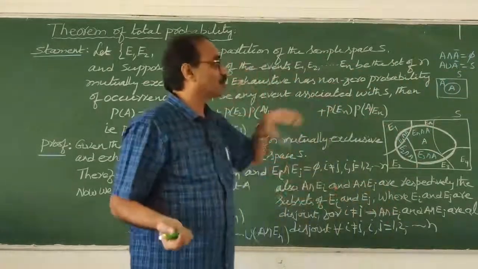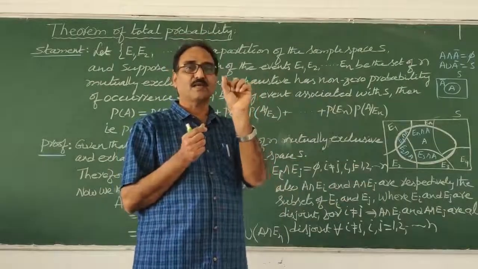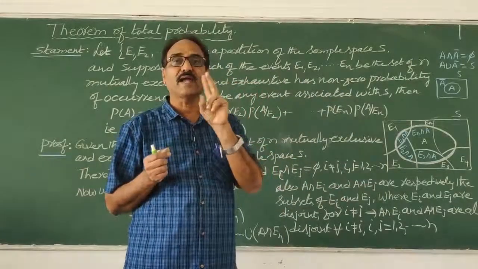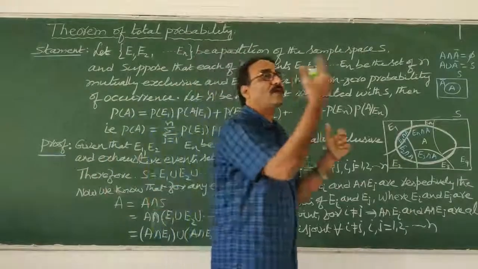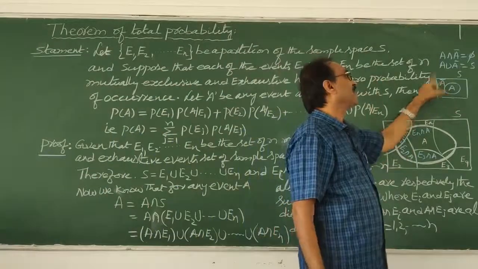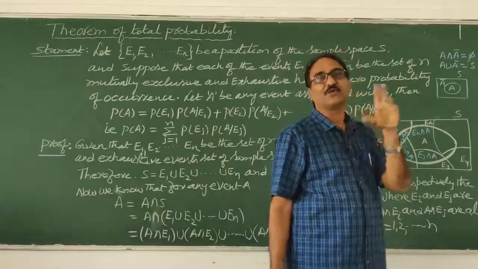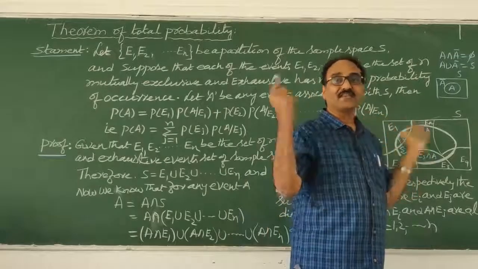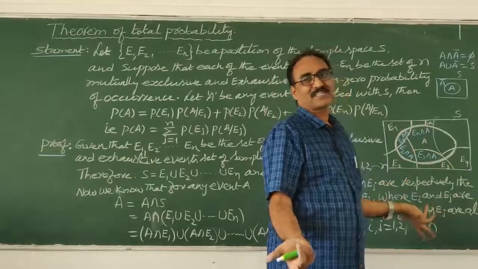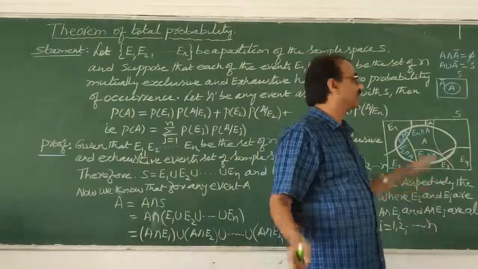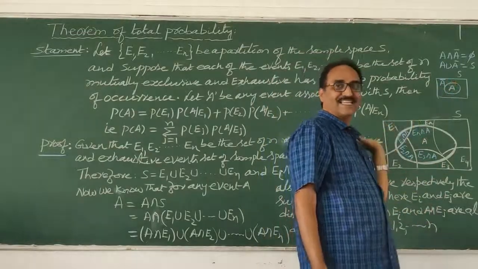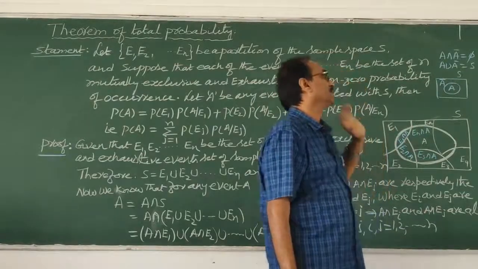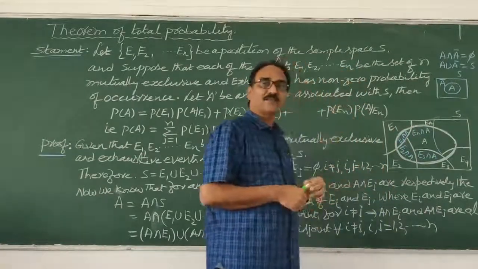So now what happened? The sample space is partitioned by two events, A and A complement, because we are taking only two events. Now, not only two events, if there are n events, how do we do it like that? This is what the Bayes theorem says, that's all. So no need to be confused. The same concept will extend here. Okay, my dear students, now I will show the diagram, then you will understand.